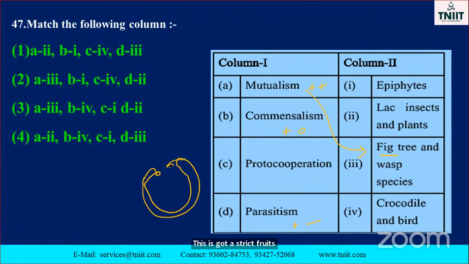The fruit is like this. Inside there is a male flower, and also a female flower is there. Here the worms are there. These worms move here and there only. At that time, what happens? The pollination takes place.